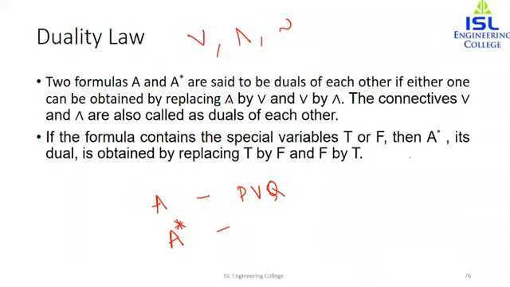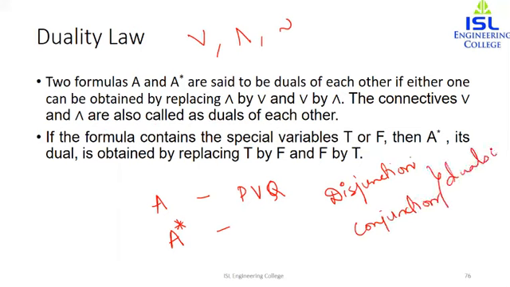or we can read it this way: conjunction by disjunction and disjunction by conjunction. The connectives or and and are also called duals of each other. So disjunction and conjunction, these two connectives are known as duals of each other.